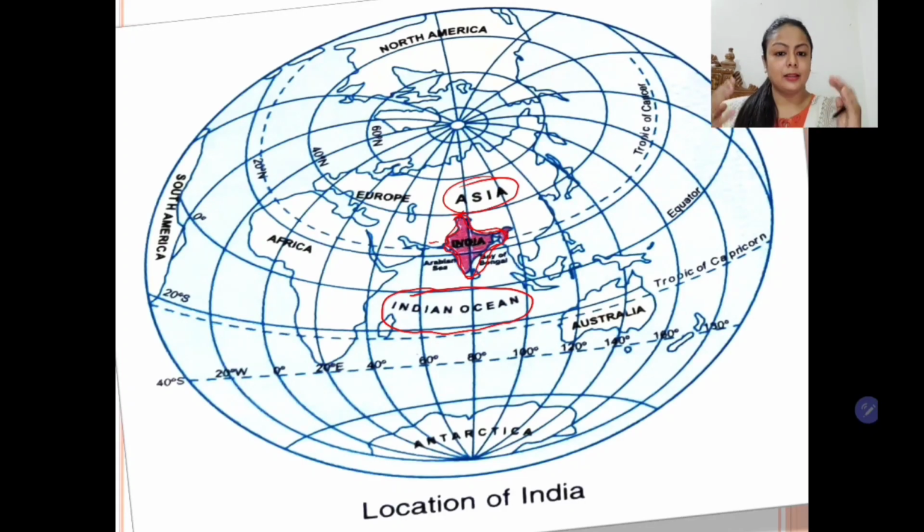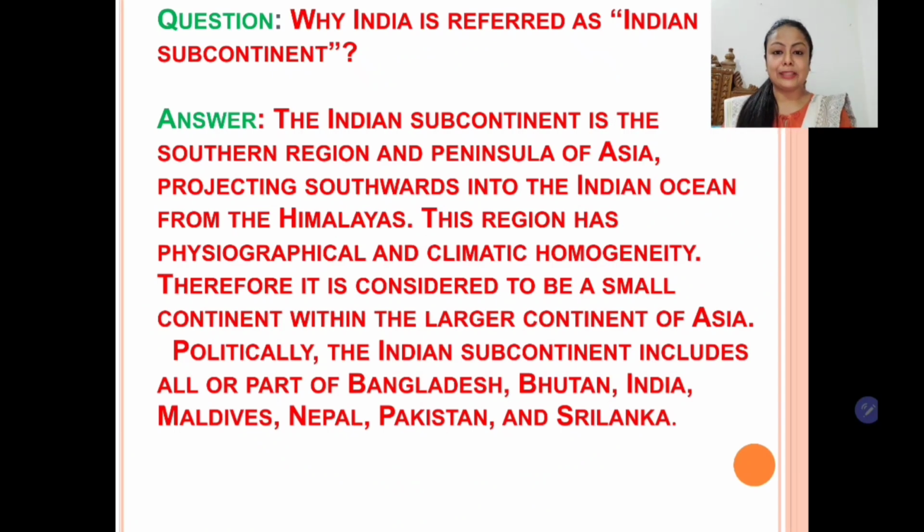Now students, India is also known as Indian subcontinent together with its neighboring countries. I mean, India and the neighboring countries together, they are known as Indian subcontinent. Because it is such a large country, it seems like in the continent of Asia, it is making another smaller continent in the bigger continent of Asia. So it is also known as Indian subcontinent. Here the fact is mentioned. Why is India referred to as Indian subcontinent?